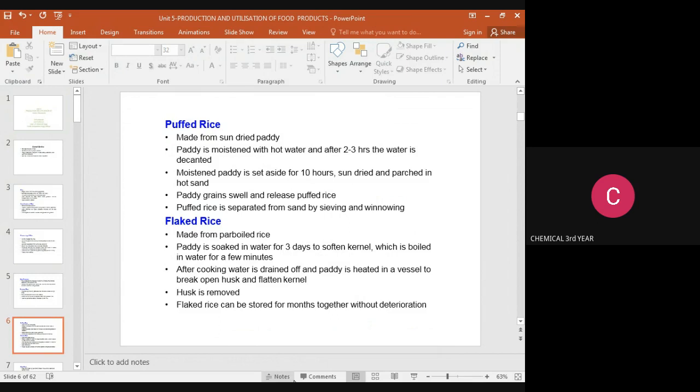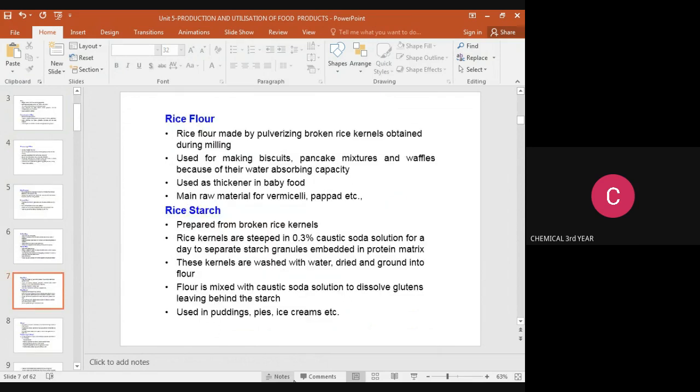Then how is flaked rice prepared? It is made from parboiled rice. The paddy is soaked in water for 3 days. Why is it soaked in water? To soften the kernel, which is boiled in water for a few minutes. Only a few minutes the paddy is boiled. After cooking, water is drained off, and paddy is heated in a vessel to break open the husk and flatten the kernel. Husk is removed. Flaked rice can be stored for months together without any spoilage, that is, deterioration.